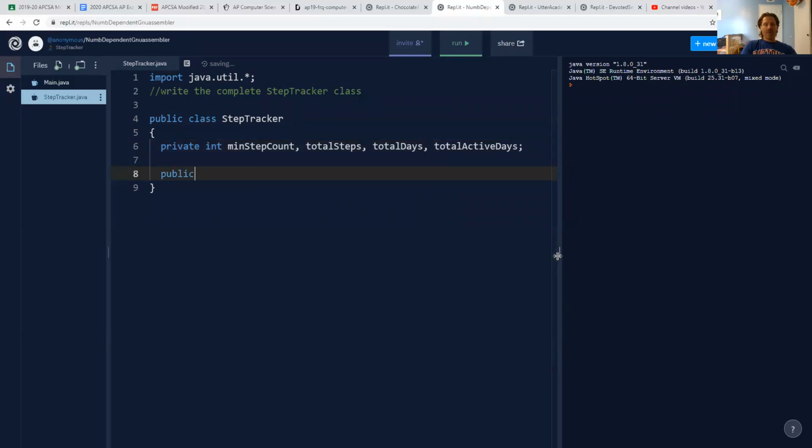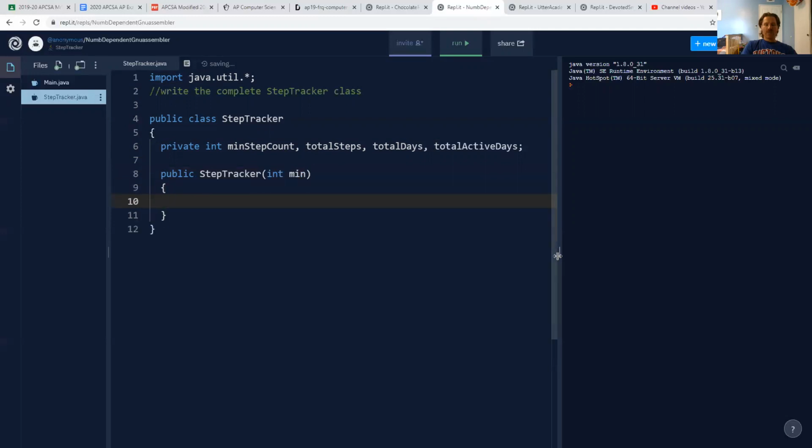All right. Now, sometimes students think, oh, I have 4 instance fields, so when I write my constructor, I need to accept 4 variable values, like 4 ints, but that's definitely not true here. A step tracker is constructed with only 1 single int, and it's that minimum step count, okay?